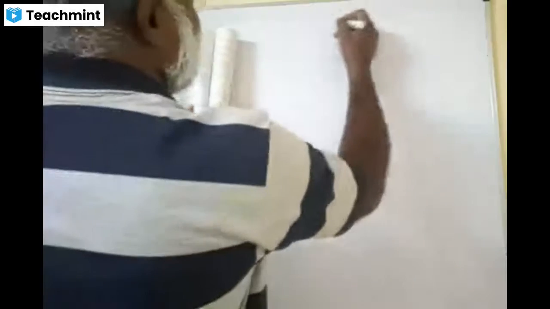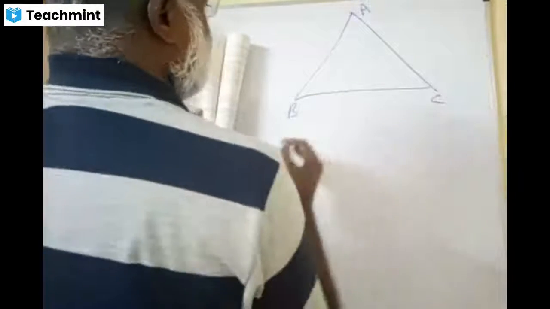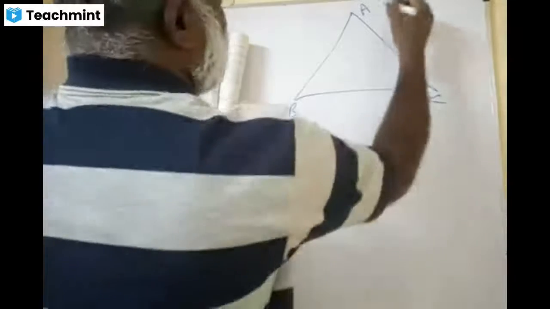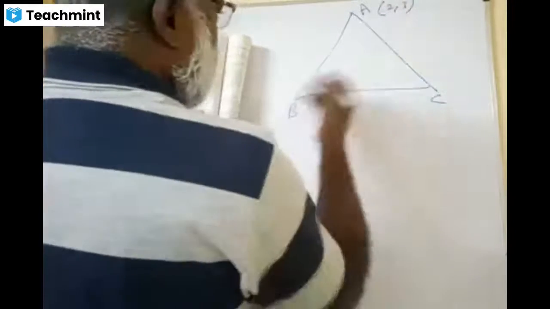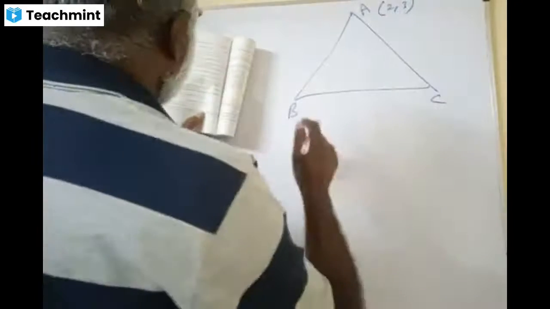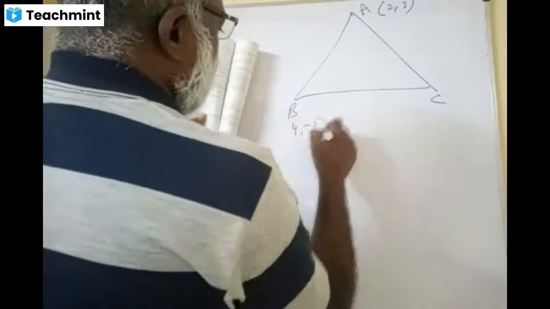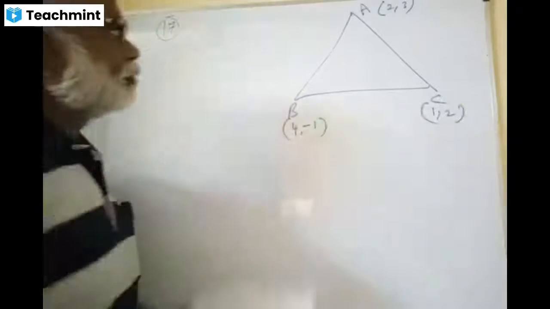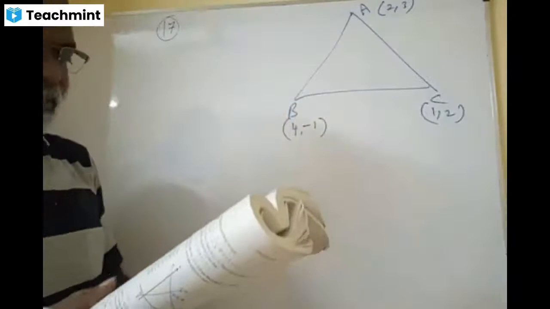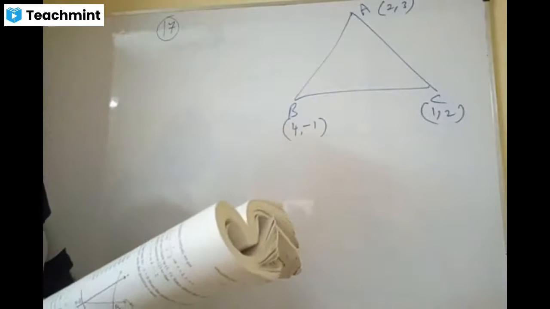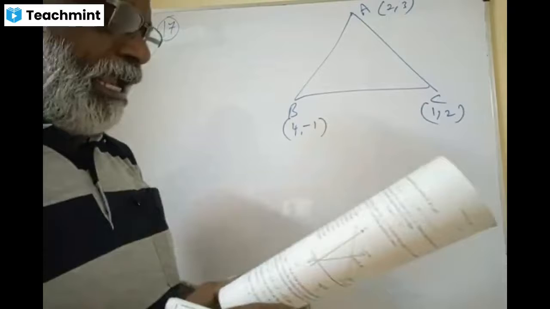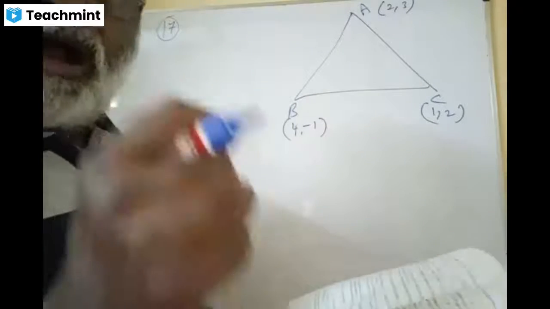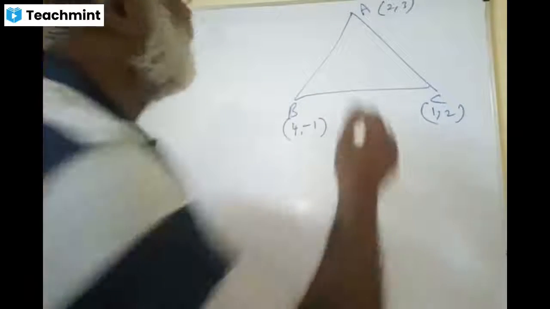Yes. There is a triangle called ABC. A is given as 2, 3. You can put it in a real-time frame, but somehow we are not doing that. And 1, 2. So these are the vertices given in triangle ABC. Find the equation and length of the altitude from the vertex A.